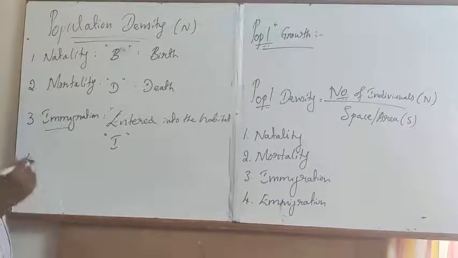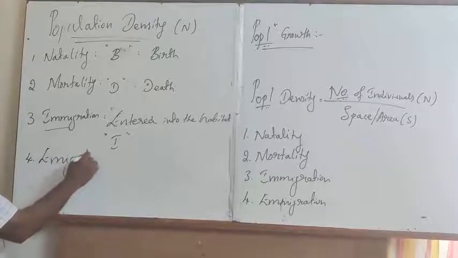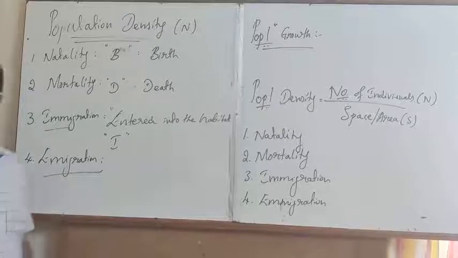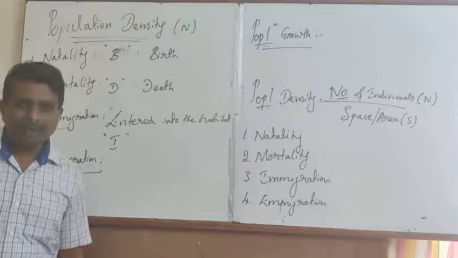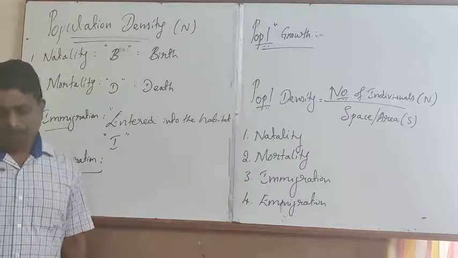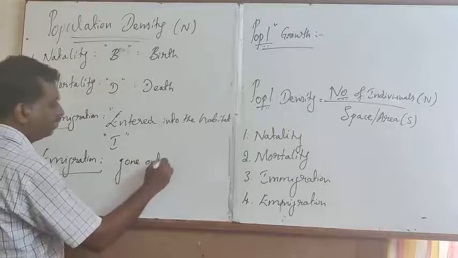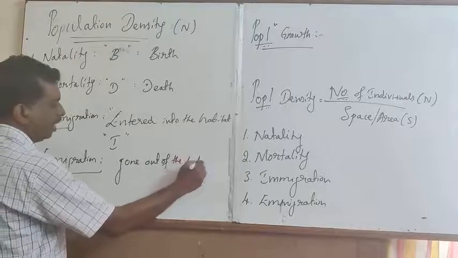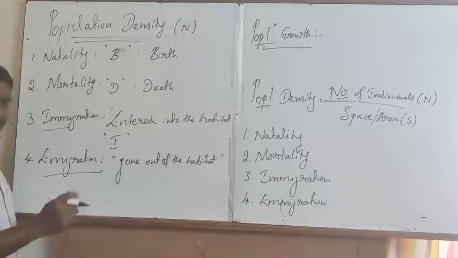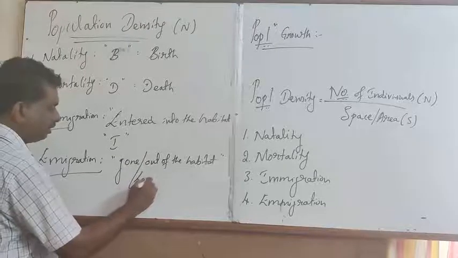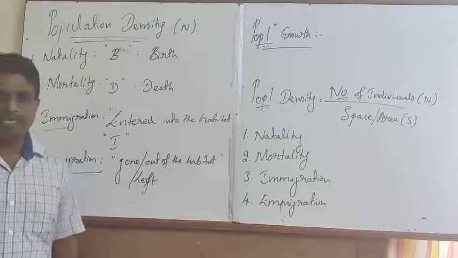The fourth important aspect is called emigration. Emigration refers to the number of individuals of the same species who go out of the habitat, or leave the habitat, in the given time.